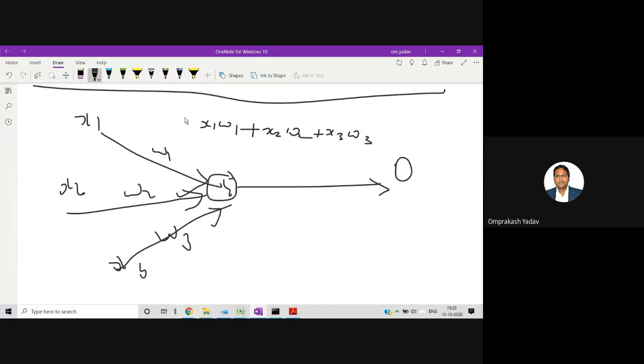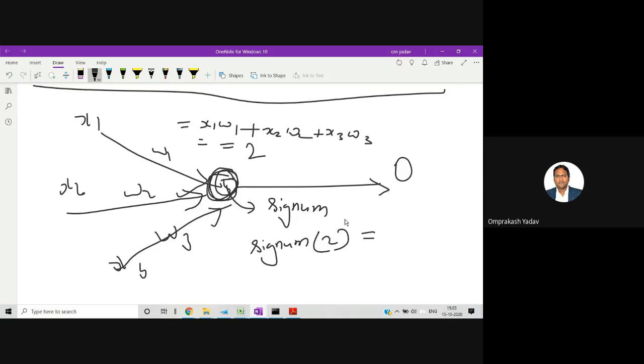So first of all, we will get this particular answer, and then whatever value we get, we will substitute inside the function present at this particular neuron. Some kind of function will be there. For example, let's say a signum function is there. Inside this signum function, we will substitute some value. Let's say we got the value 2 from here. We will substitute that 2 inside this signum function to get the output of this particular function.